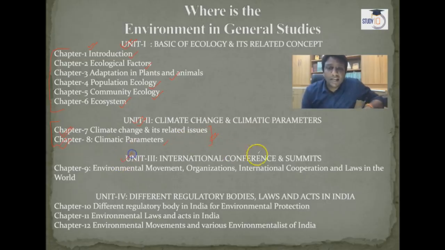Unit 3 is international conferences and summits, which is a very important part of your prelims examination. Under this unit there are 9 chapters, where you will get environmental movements, organizations, international cooperation and various laws at the international level. The next unit is the different regulatory bodies, laws and acts in India. Here you will get chapters like the different regulatory bodies in India for environmental protection. The next one is environmental laws and acts in India, and the next one is environmental movements and various environmentalists of India.